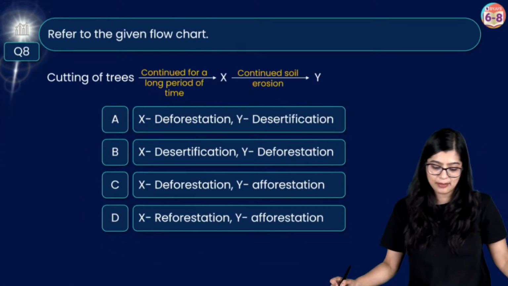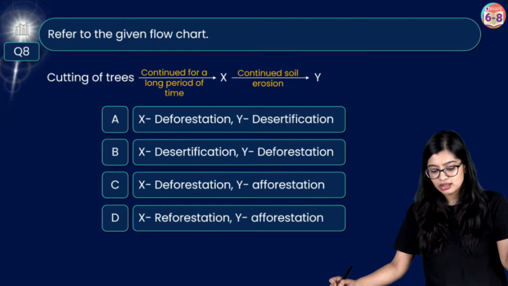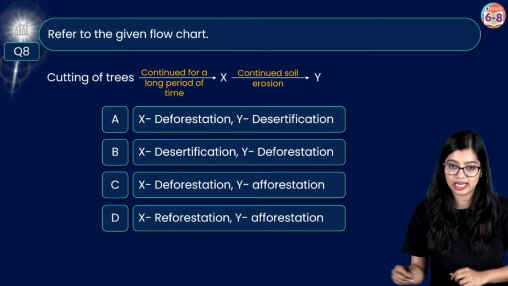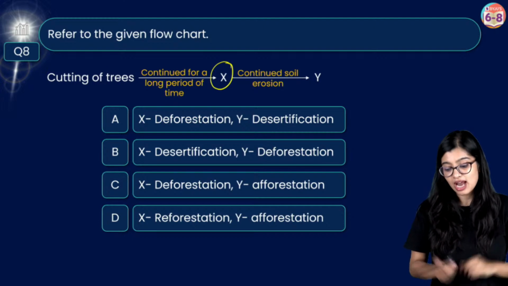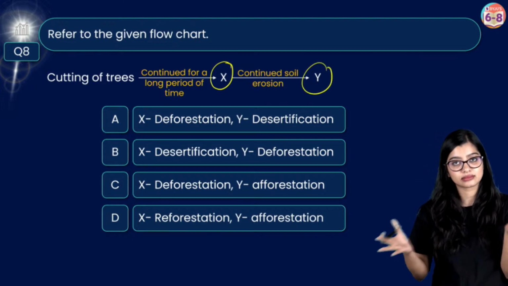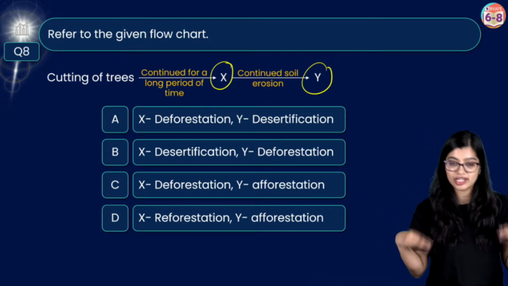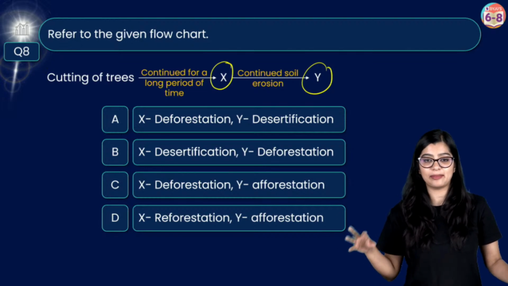Moving on to question number 8. So we have a flow chart given to us. Cutting of trees continued for a prolonged period of time can result in X. Now this, due to continued soil erosion, can result in Y. This is an easy question, easy peasy.